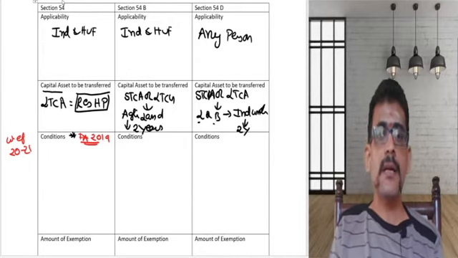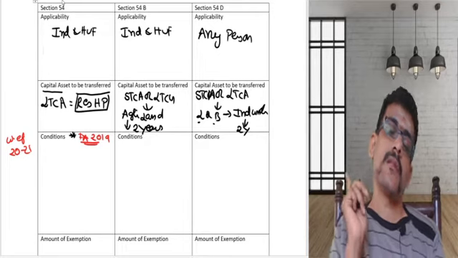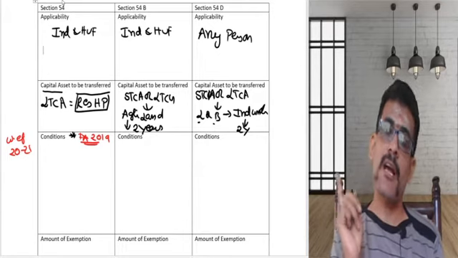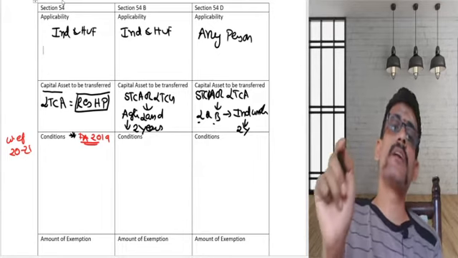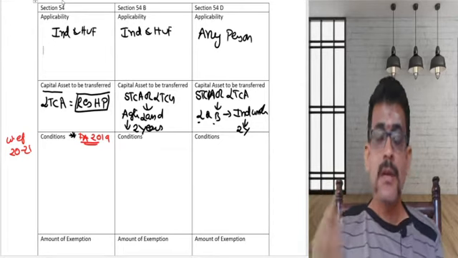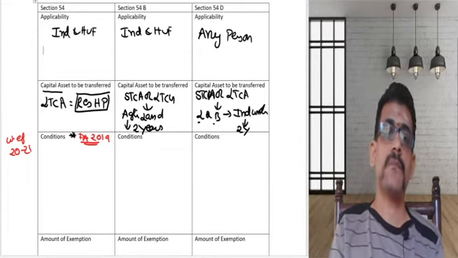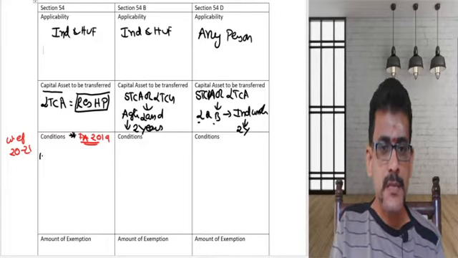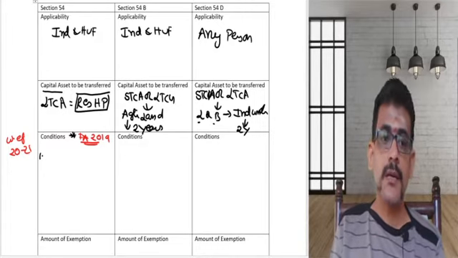As this is amended, there is a great chance of section 54 appearing in your examination paper. Now let us see what the conditions are. Here the provision says that, what it says.